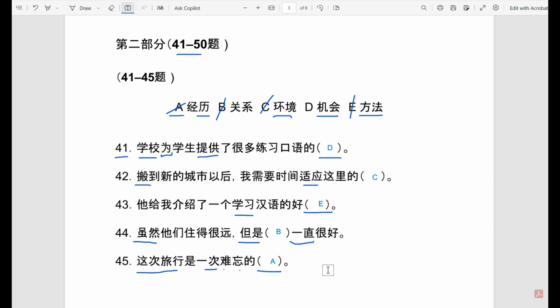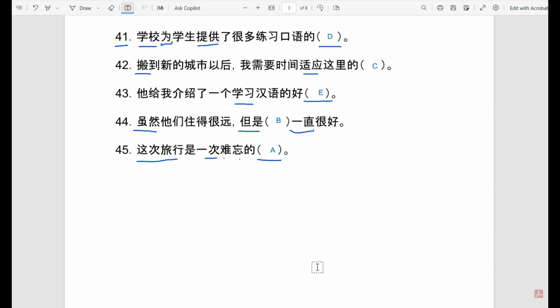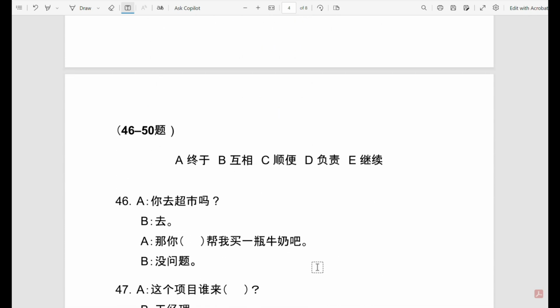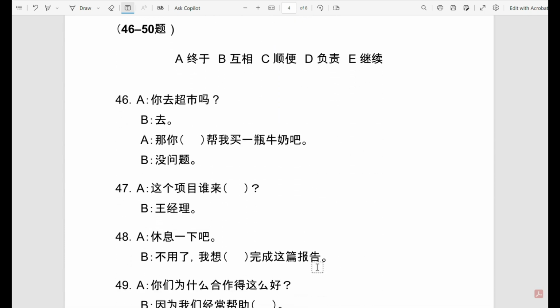So these were the first 5 sentences. Let's do the other 5 sentences so we finish the rest of the exercise. And keep in mind that usually the second part is a bit longer and slightly more difficult, also for the kind of words that are chosen.